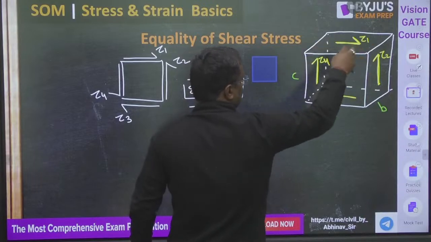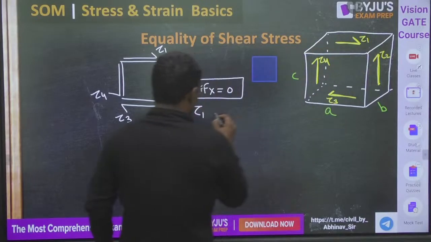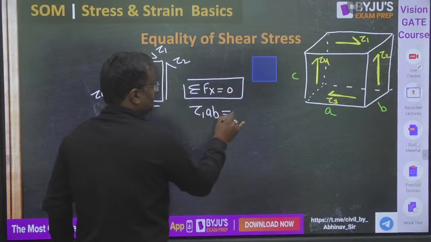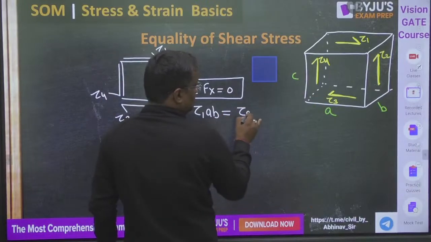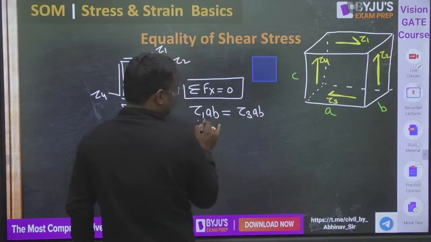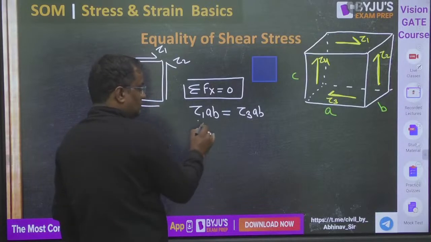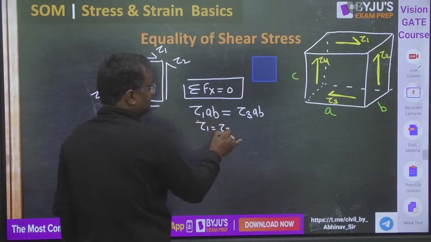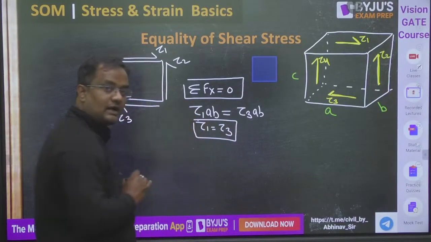Tau 1 acts on which area? A into B. This is A, this is B. So the force on the right-hand side and the force on the left-hand side are each stress into area. Stress into area is force. So from here, tau 1 equals tau 3.